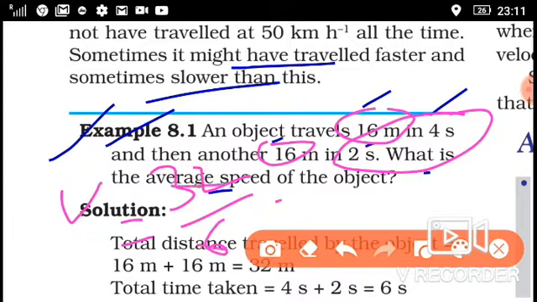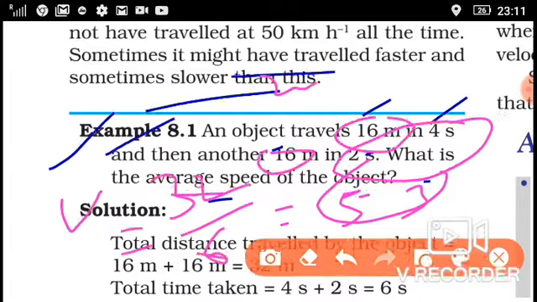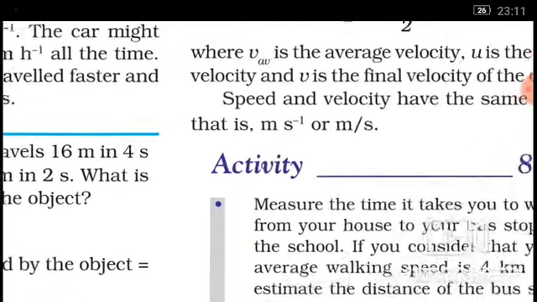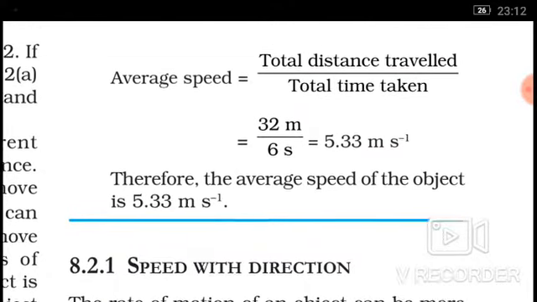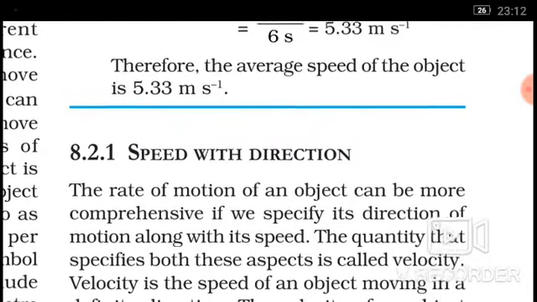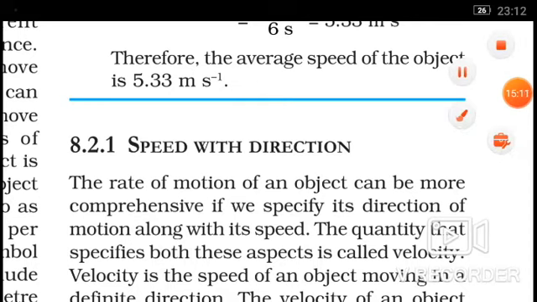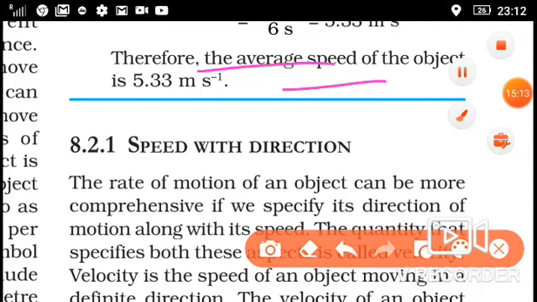If you divide it, 6 fives are 30 and 20 left, so 5.3 something is the answer. 5.33 meter per second. This is how we find the average speed of the object.